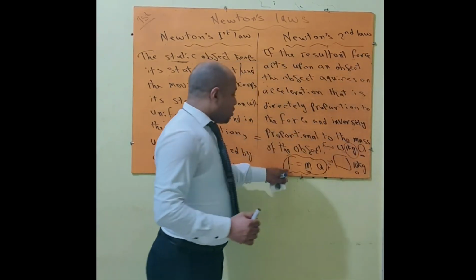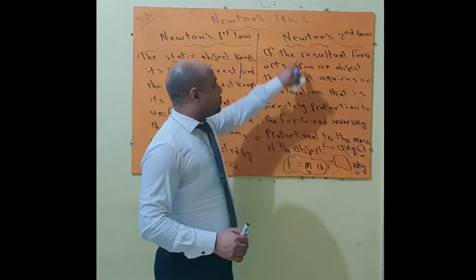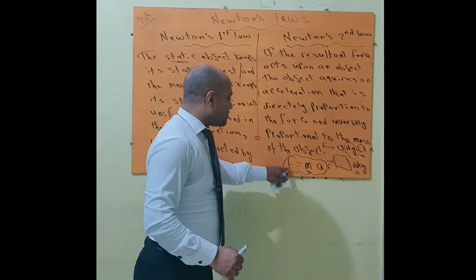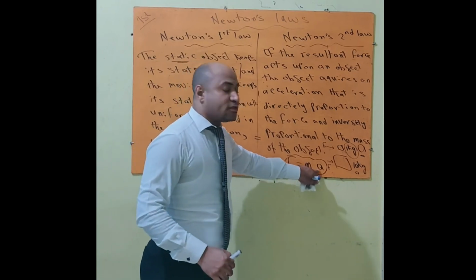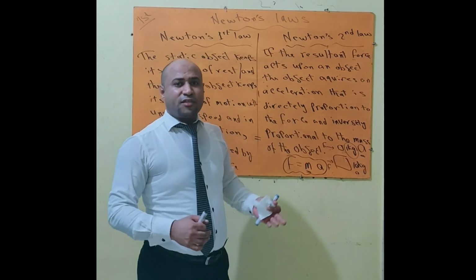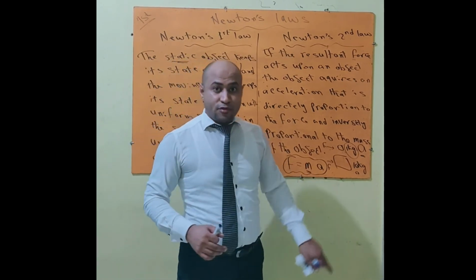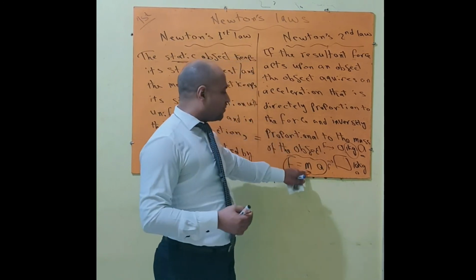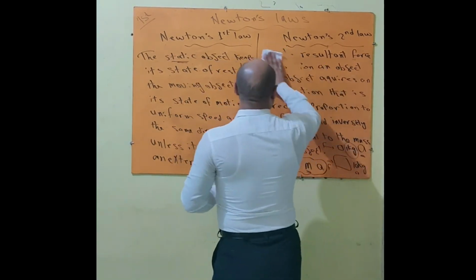Okay, what is the measuring unit of force? The measuring unit of force is Newton. So we can say that the force is measured by the unit called Newton, the mass in kilogram, and the acceleration in meter per second square. So we can say that the force that acts upon this object equals 500 Newton or 500 kilogram meter per second square. So Newton is equivalent to kilogram meter per second square. Okay, another formula for Newton's second law.